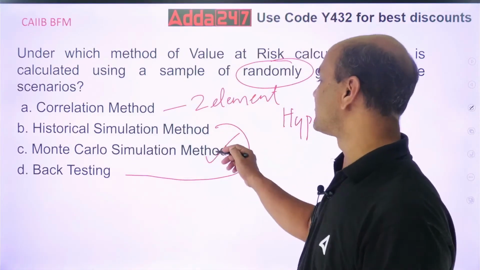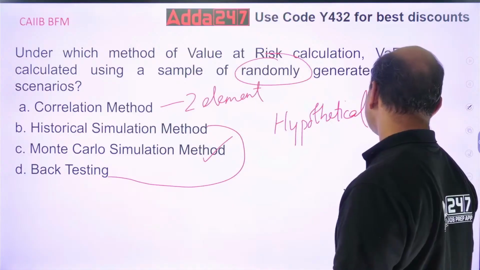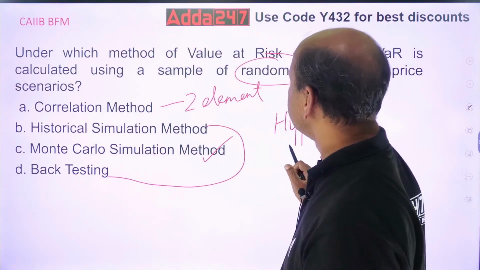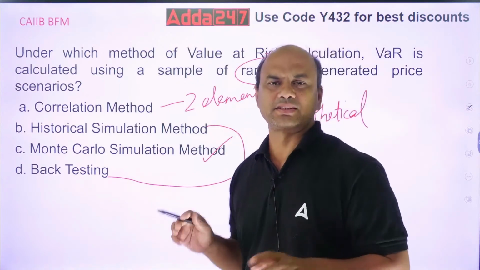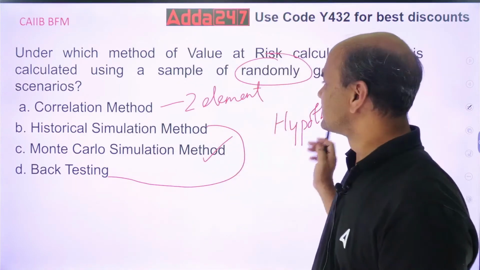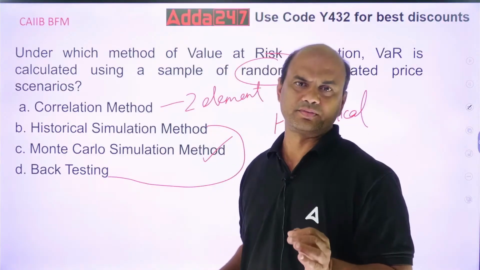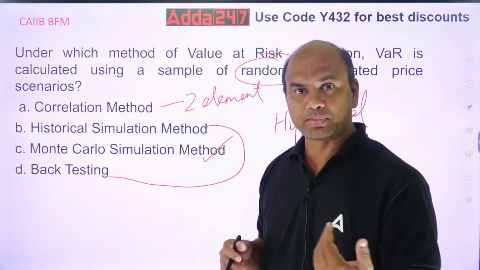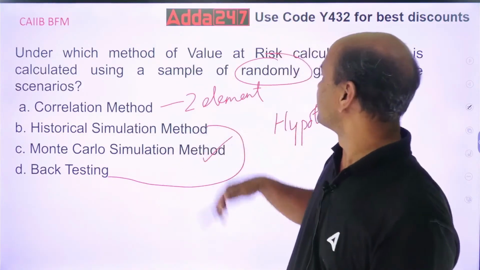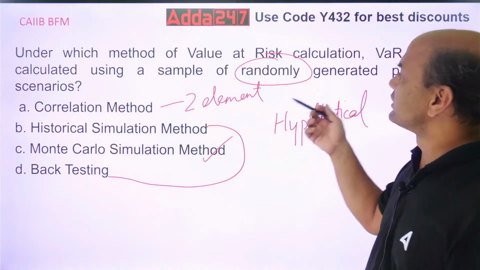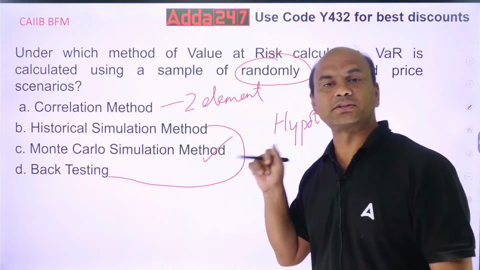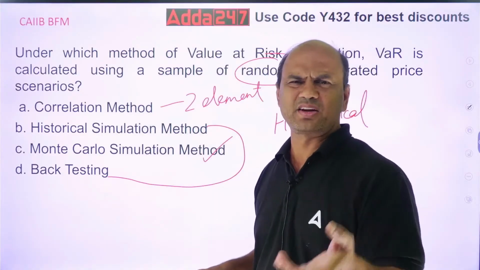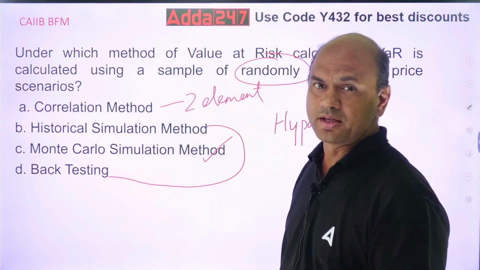So the right answer is Monte Carlo. This is the right answer, hypothetical. Kindly remember, these are all simulation and stress testing. This is a part of stress testing. Stress testing is always hypothetical. We always check those parts which are not there, which have not happened. Back testing is historical. Here the stress testing word is not mentioned, but this is a part of stress testing. Stress and back, these are the two testing methods. Mainly they are used for your market risk in Basel.